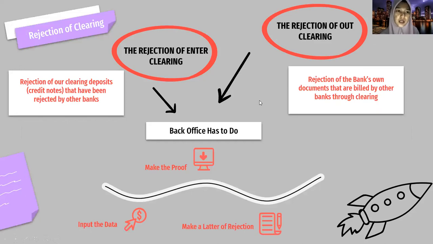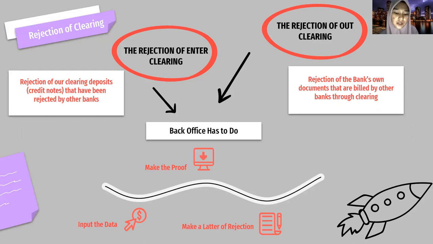Next, rejection of in-clearing is rejection of our clearing deposit or credit notes that have been rejected by other banks. Rejection of out-clearing is rejection of the bank's own documents that are billed by other banks through clearing.